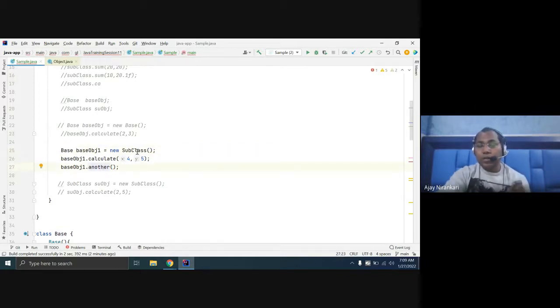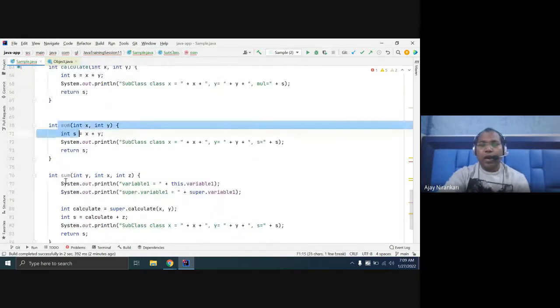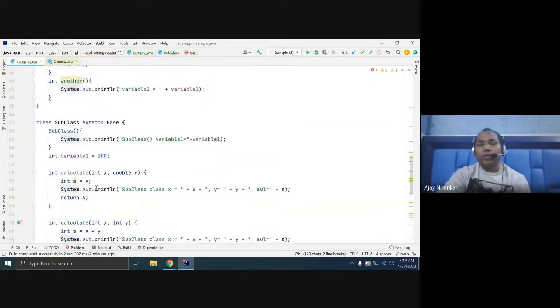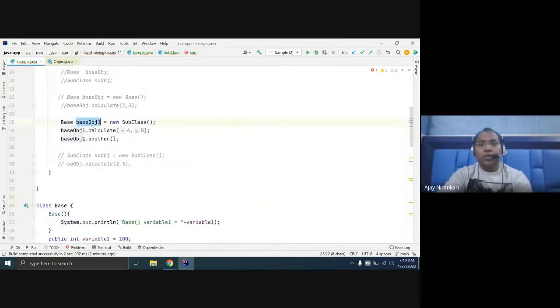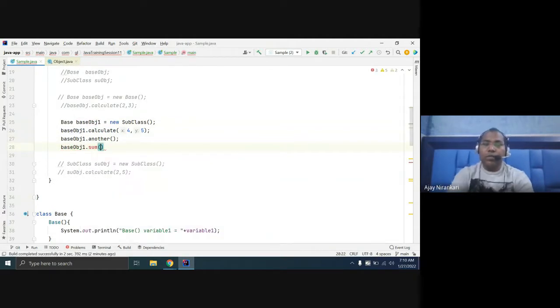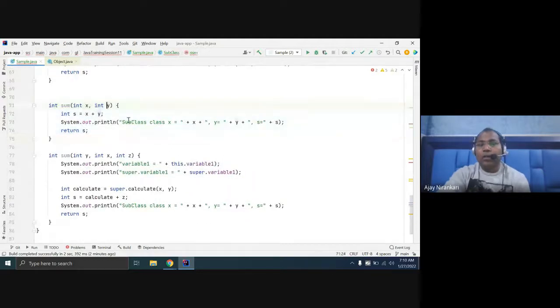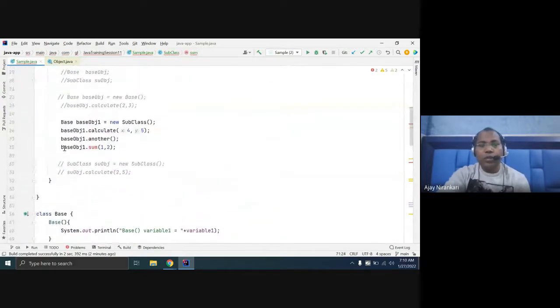But all the methods defined in the subclass, like some function or sum, you cannot invoke. Here, let's say you try to invoke dot sum. Sum is not invoked. Still you have assigned the subclass. The subclass has the capability that a sum method will take it, but you cannot invoke sum here, because this reference is of the base class.